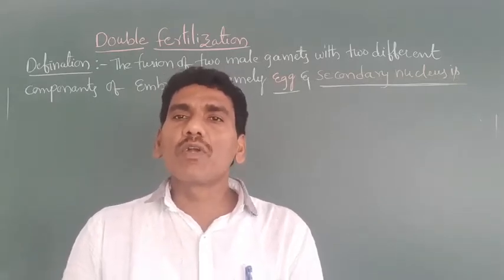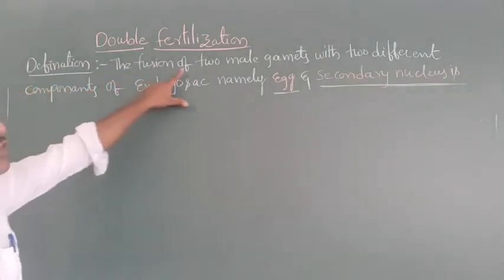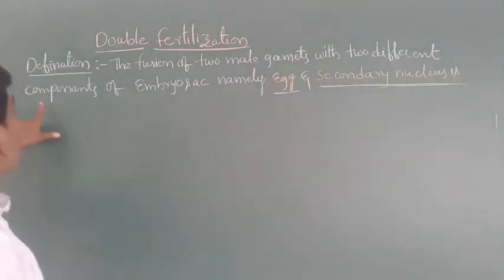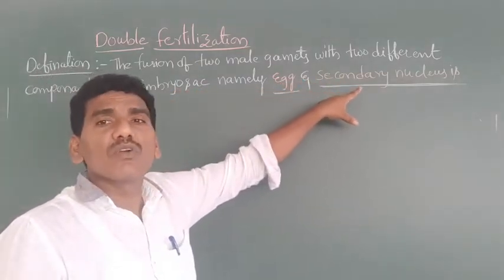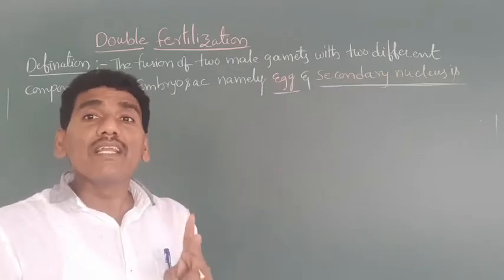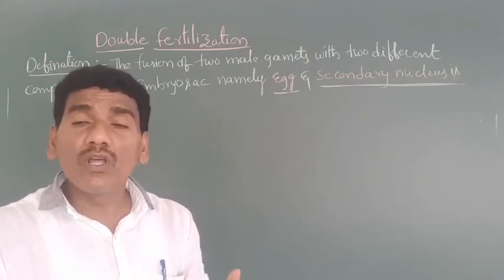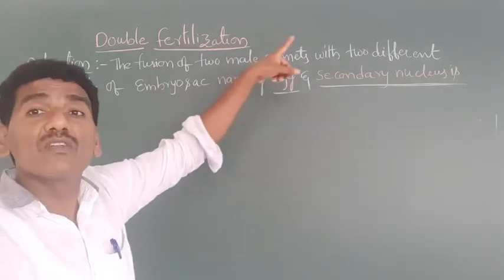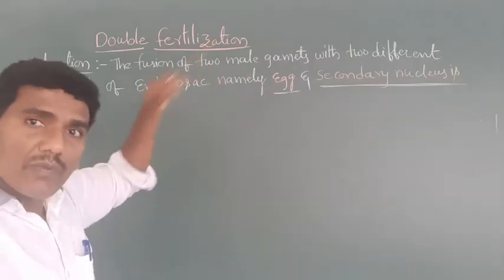First of all, what is the definition of double fertilization? The fusion of two male gametes with two different components of the embryo sac, namely the egg and the secondary nucleus, is called double fertilization. Generally, two male gametes are released into the embryo sac. The two male gametes fuse with two different components of the embryo sac, such as the egg and the secondary nucleus, that is called double fertilization. This is one type of definition.